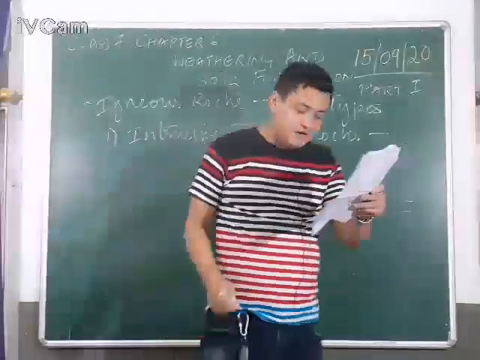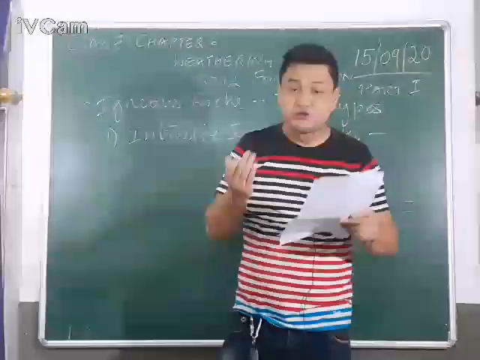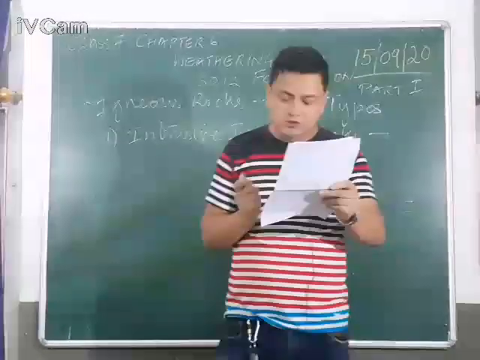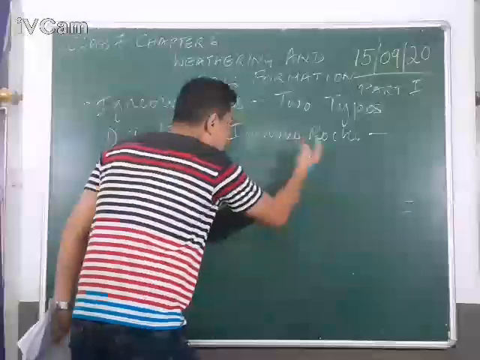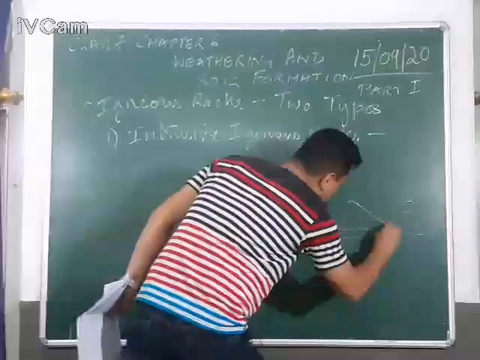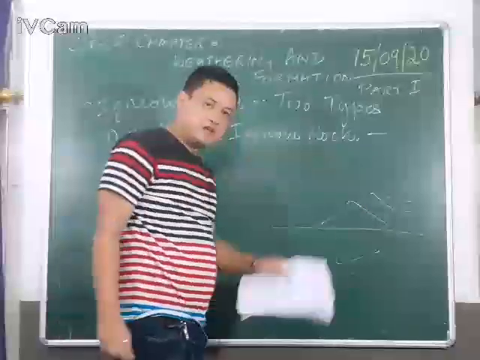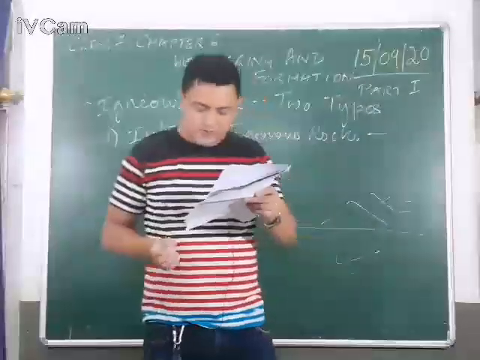Now, intrusive means forced, F-O-R-C-E-D, or intrude, and these are those rocks which have cooled within the crust. So, intrusive igneous rocks are those rocks which have cooled, not here, but here, inside the earth, inside the crust.